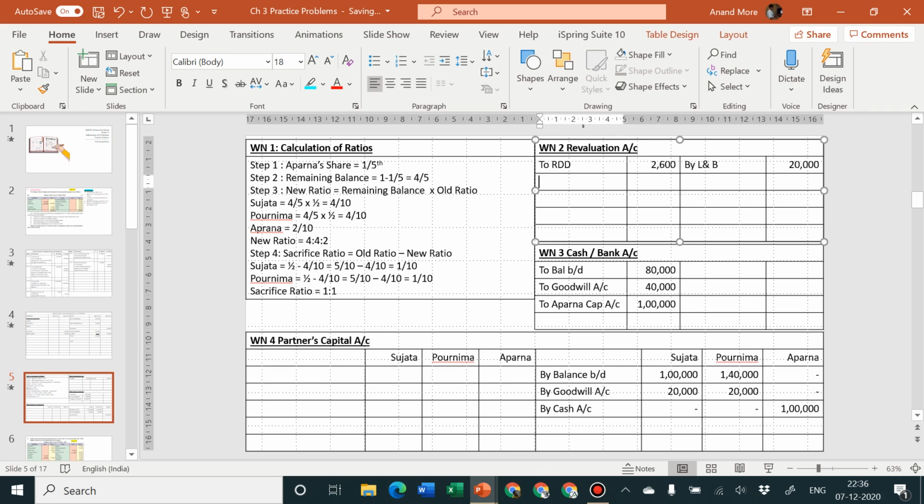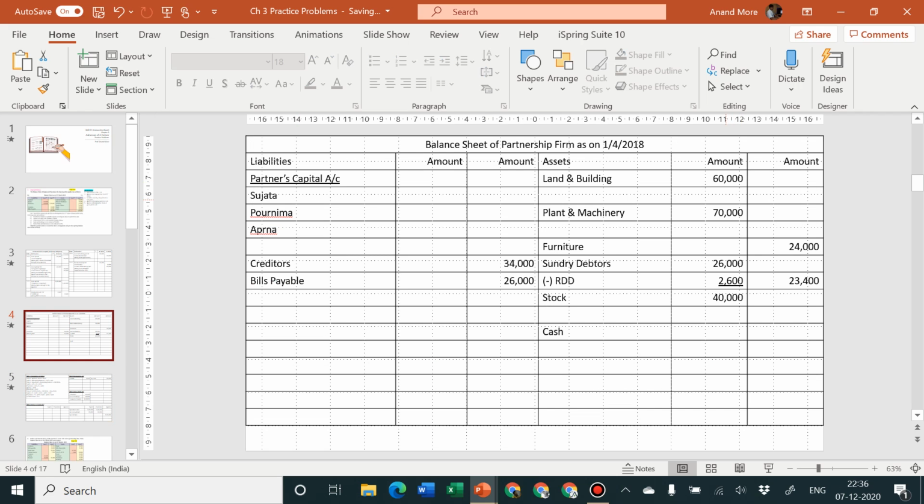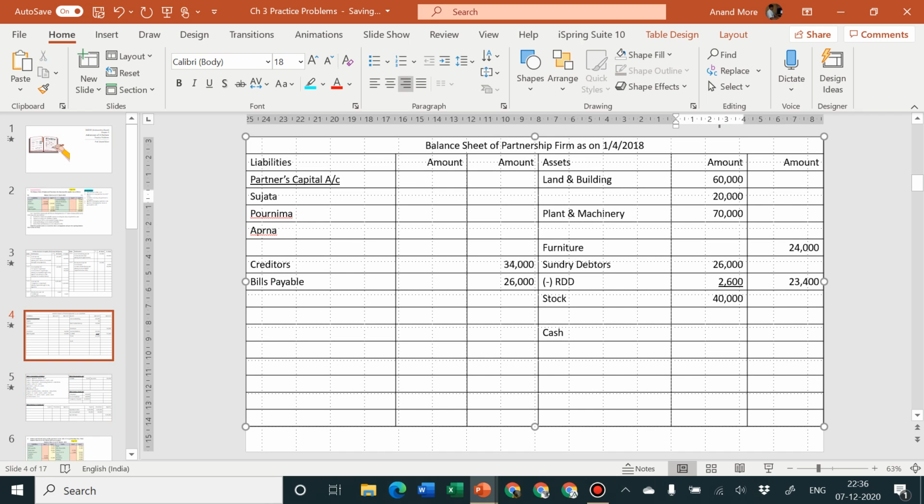Second effect of the same will go to the balance sheet. The amount of land and building is rupees 20,000, which we want to convert to 80,000 because that was the condition of the problem. So I'm going to write here 80,000, and in the inner column add appreciation. So this is an appreciation of land and building, and about debtors there was RDD. Whatever was expected by the problem, that land and building should be valued at rupees 80,000. So land and building has come to rupees 80,000 by passing the entry of rupees 20,000 and posting the same. Okay, next one.